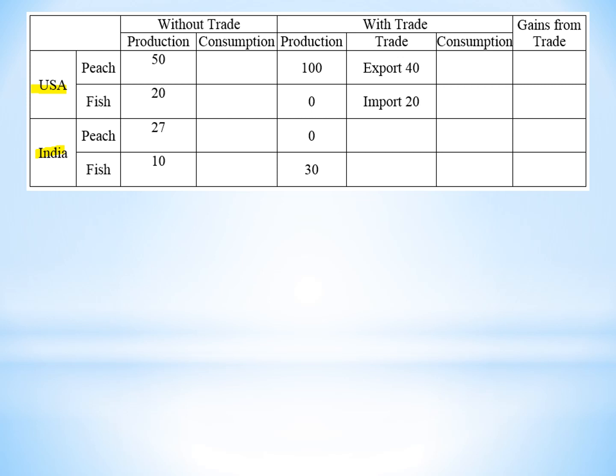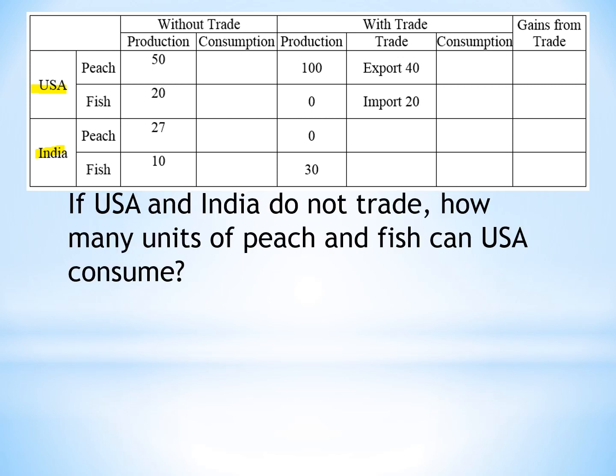So the question is, if USA and India do not trade, how many units of peach and fish can USA consume? What do you think? If we don't trade with anybody else, how much we produce is how much we can consume. So we can consume 50 peach, right?